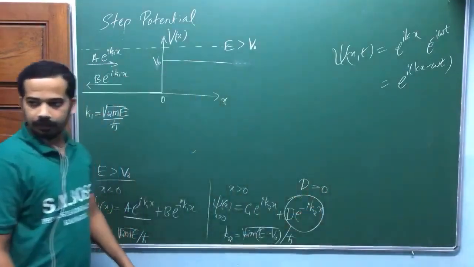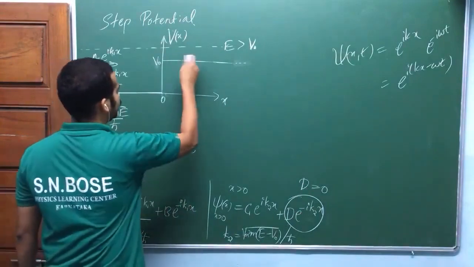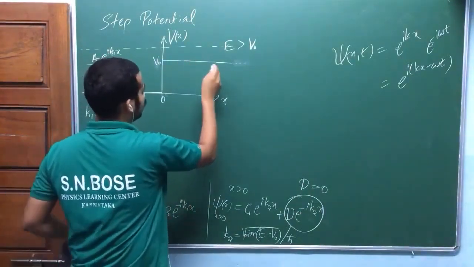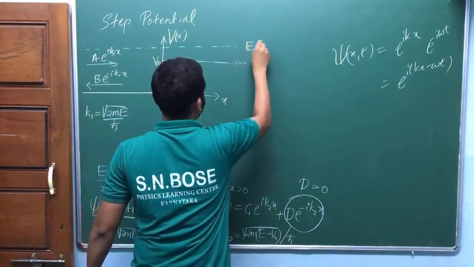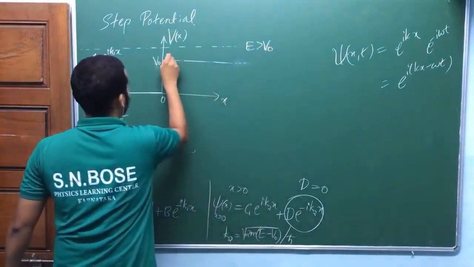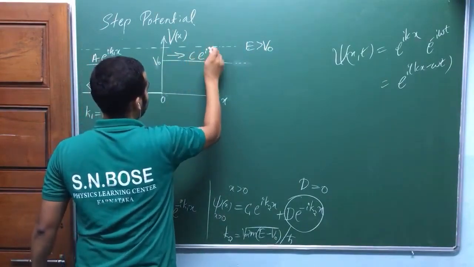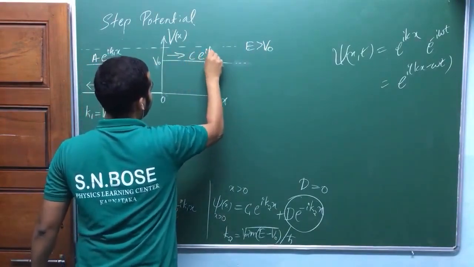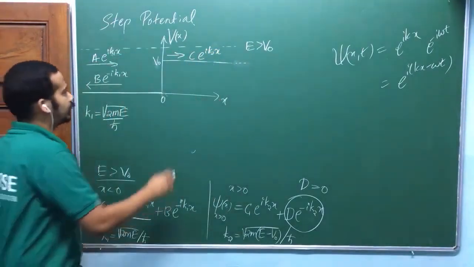Is that okay? I am going to choose d equal to 0 so that my wave function here is like this, c e power i k2x. Okay, so can I write like this?